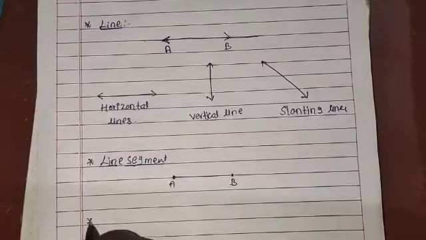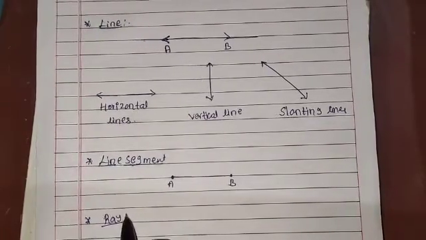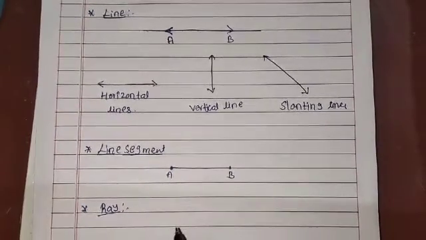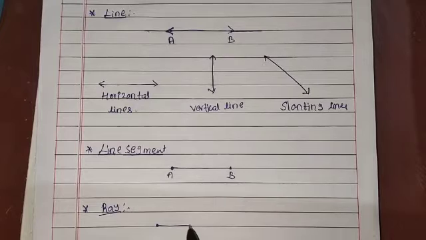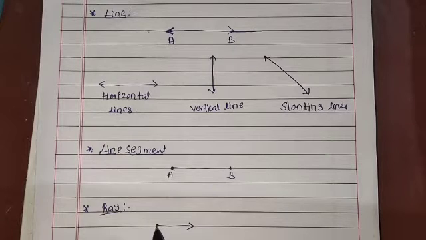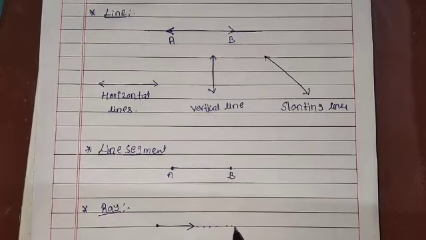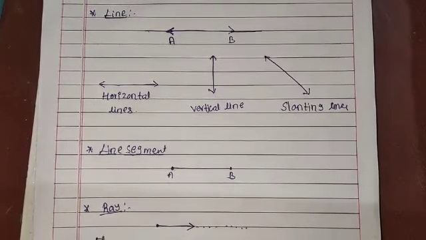The next one is ray. What is the meaning of ray? A ray is also a part of a line, and it has only one end point. We have an end point at one end, and the other end we can extend indefinitely. It is called the ray. We can represent a ray like this.